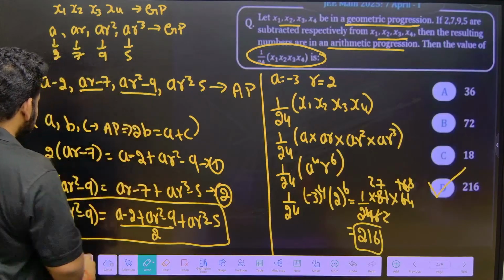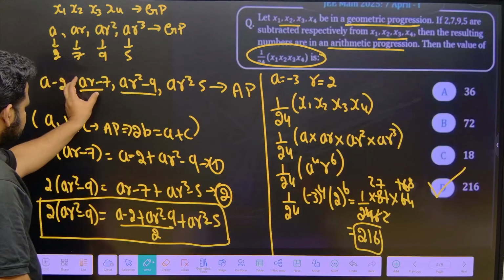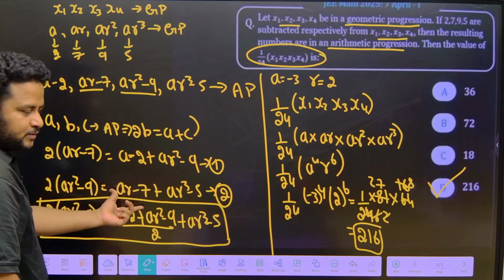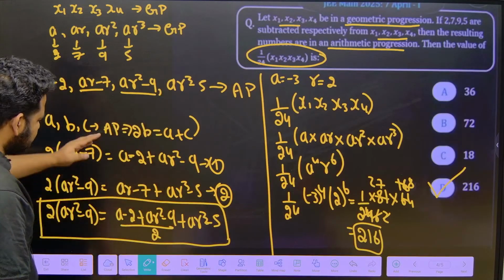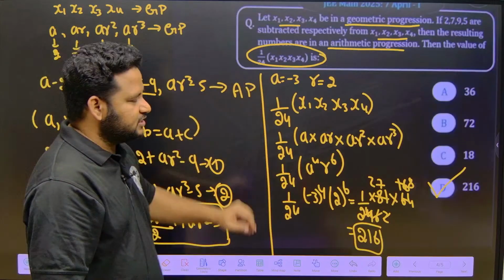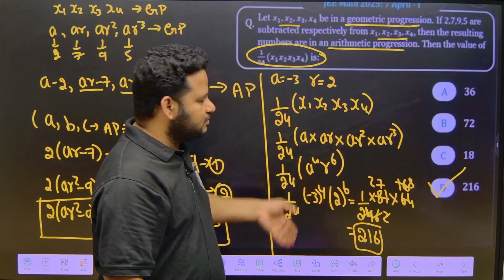What will this become? 2 times AR square minus 9 is equal to AR minus 7 plus AR cube minus 5. Then on solving this, I will get the value of A is equal to minus 3, R is equal to 2. Then it will become fairly simple.